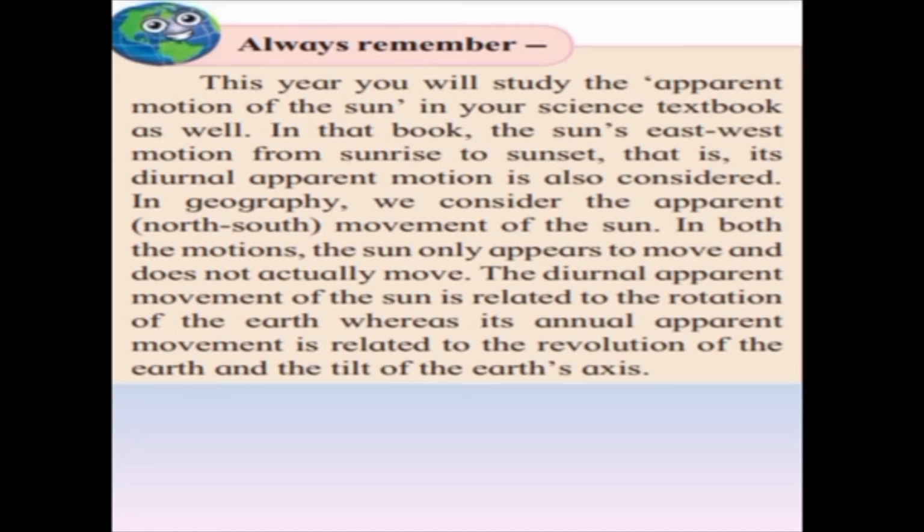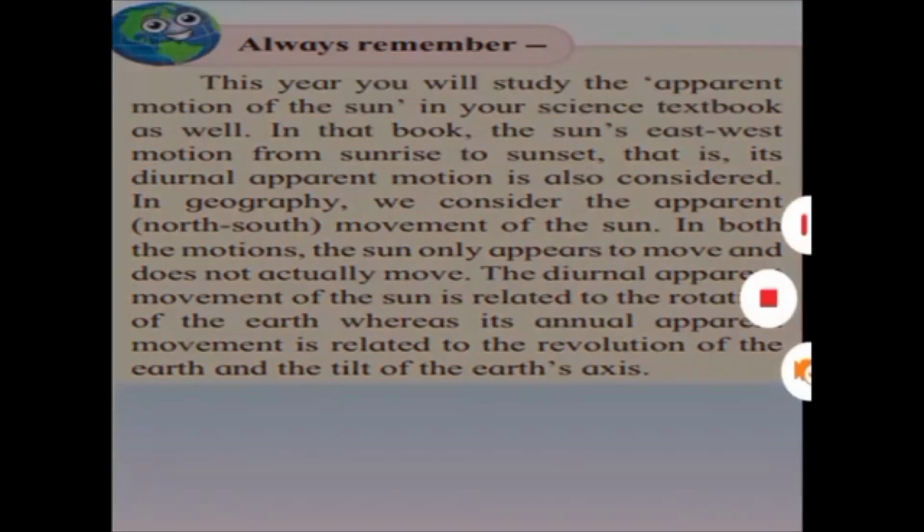Whereas in geography, we consider the apparent north-south movement of the sun. In both the motions, the sun only appears to move and does not actually move. The diurnal apparent movement of the sun is related to the rotation of the earth, whereas its annual apparent movement is related to the revolution of the earth and the tilt of the earth's axis.